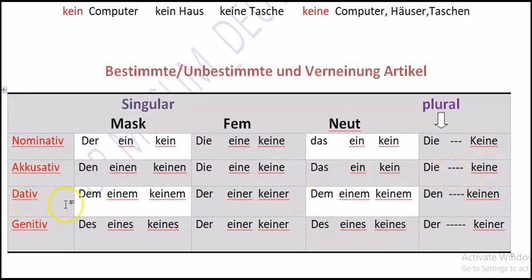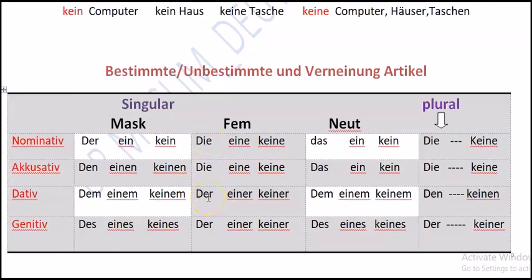The next one is dative. In accusative "der" changes to "den", and in dative it changes to "dem". When it is changed to "dem", for "ein" we also add "em", so we say "einem", and for "kein", "keinem". And in dative "die" is changed to "der".